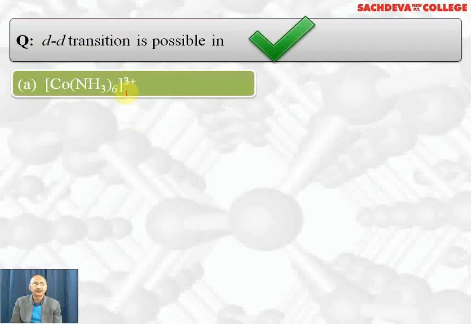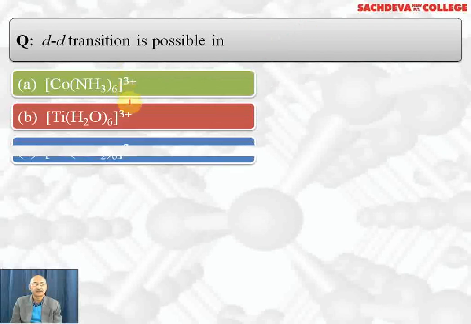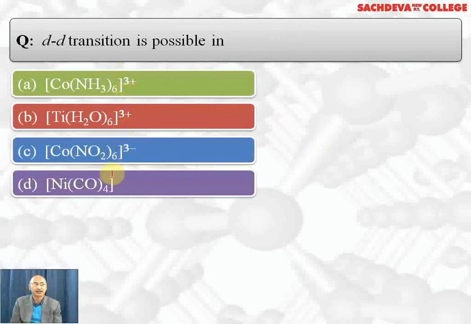d-d transition is possible in A part, B part, C part and D part? Correct answer is B part, because it has one unpaired electron which can undergo d-d transition. That's why this complex is colored. A part does not undergo d-d transition because it does not have unpaired electrons. C part, cobalt 3+, does not have any unpaired electron, and therefore d-d transition is not possible. Tetracarbonyl nickel(0) does not have any unpaired electron, that's why it cannot undergo d-d transitions.